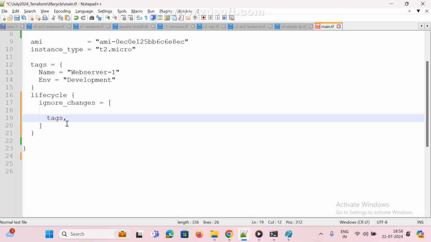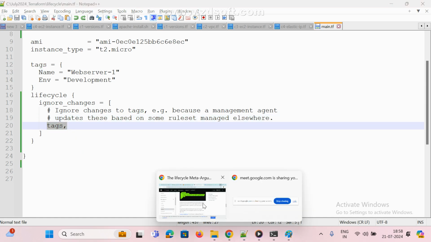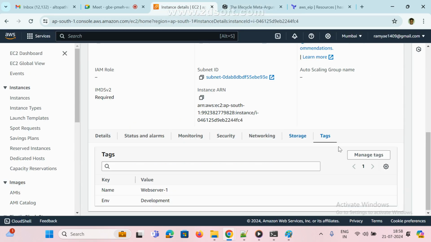Or anything. If you want to, we can add any other resource. Same, see here, ignore changes tags, and also update this based on your rule set or anything. So now I added only tags. Control save. Yes. Now I am going to manually delete some tags.